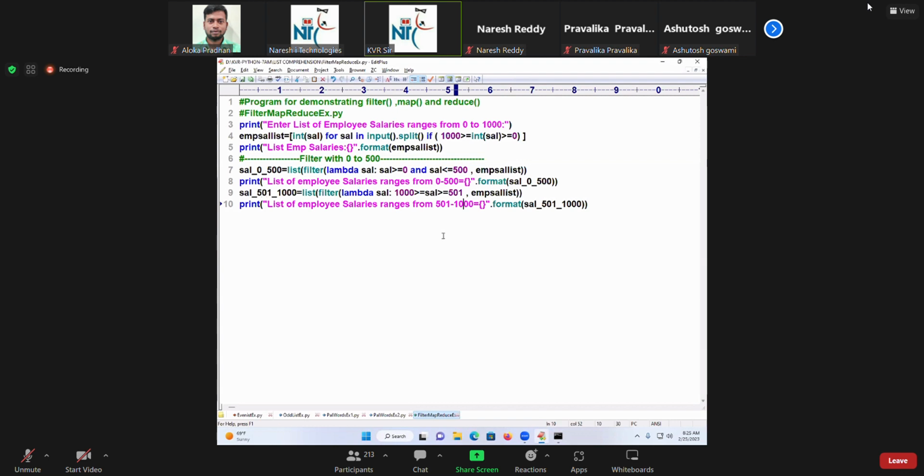Next, what do I need to go for? Hike. Is this filtering process over or not? Next, what process will go now? This is the filtering process of 0 to 500, and this is the filtering process of 501 to 1000. Now I'll go for what? The mapping process.